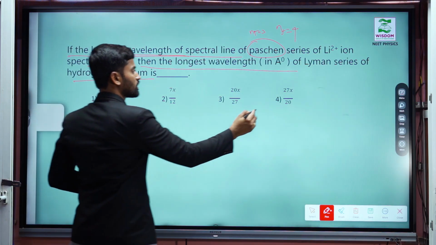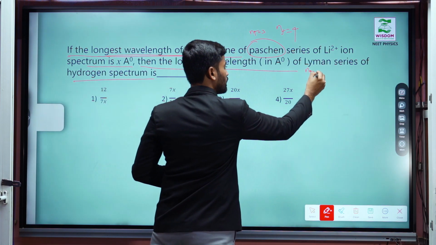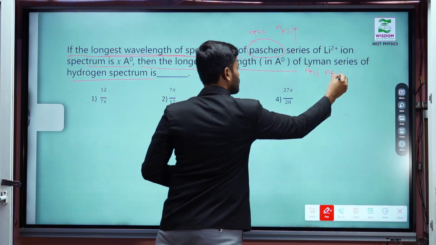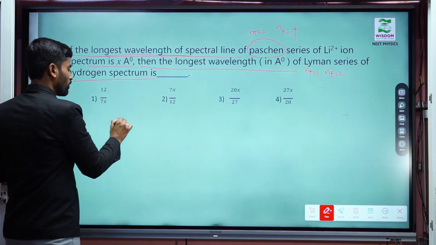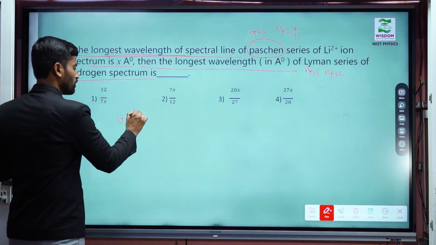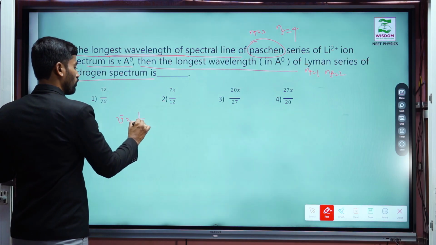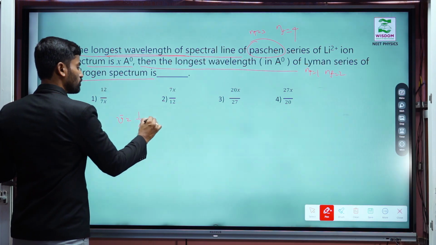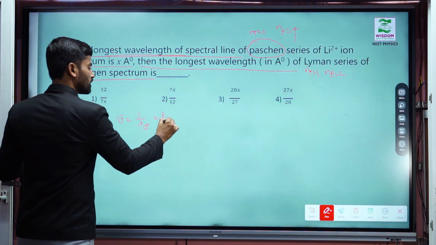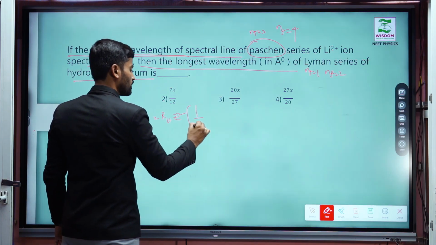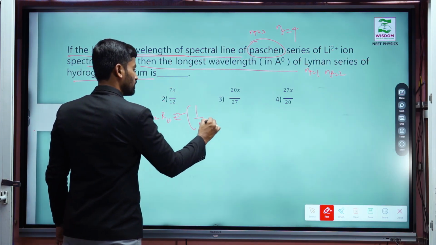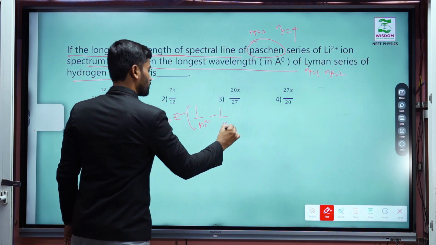Lyman series means Ni equals 1 and Nf equals 2. We know the wave number formula very well. Wave number, 1 by lambda of the lithium plus ion, equals RH into Z square into 1 by Ni square minus 1 by Nf square.